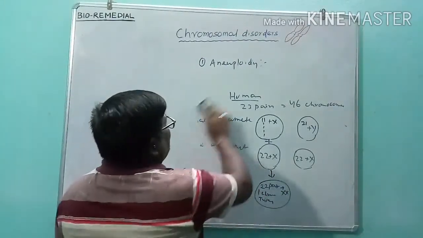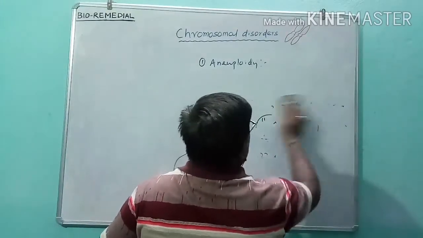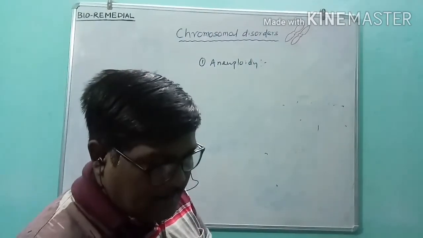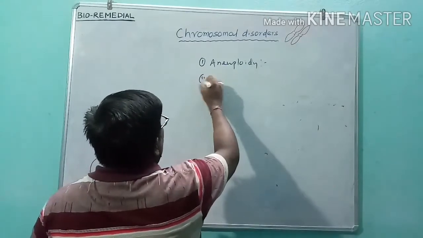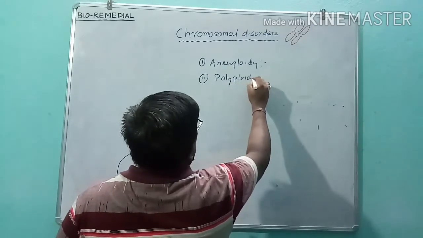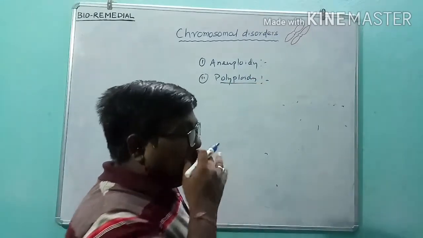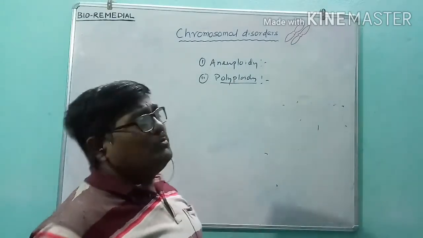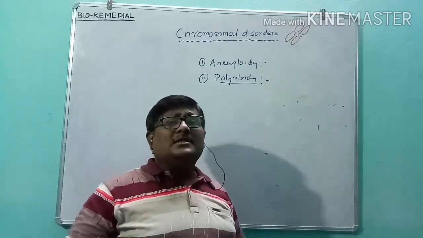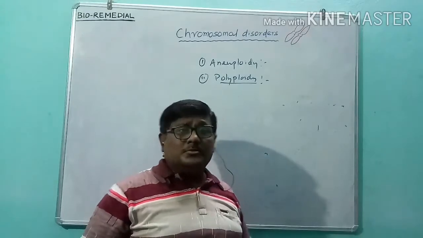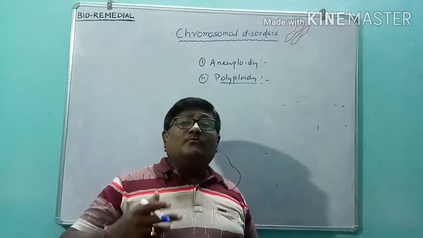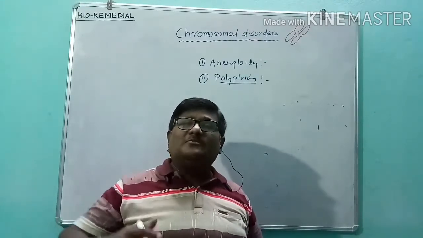Then the second type of chromosomal disorder is polyploidy. Students, after aneuploidy, the second type is polyploidy. Poly means more. In aneuploidy, either one or more chromosomes are added or removed, meaning loss or gain of one or more chromosomes. But polyploidy is the addition of one complete set of chromosomes. It is an increase in the sets of chromosomes.